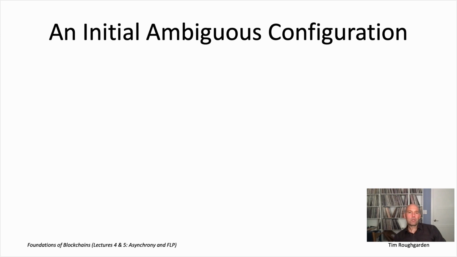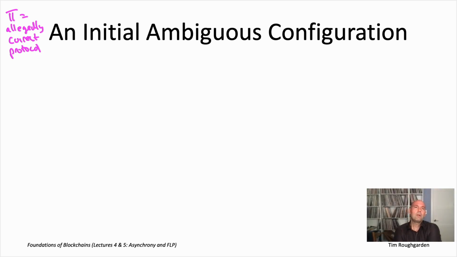And now what we're trying to show is that this allegedly correct protocol pi might run forever. So we're going to try to exhibit an infinite sequence of configurations, along with message deliveries that lead to that sequence of transitions, so that you just stay ambiguous forevermore. Okay, so the adversary can, for an arbitrarily long period of time, hedge its actions so that both all zeros and all ones are possible outputs of the protocol. That, of course, will contradict the assumption that pi satisfies termination. That'll complete the contradiction and complete the proof that pi can't possibly exist.